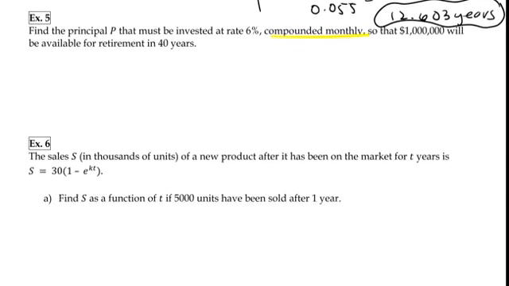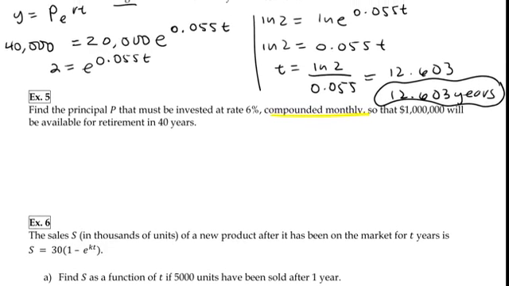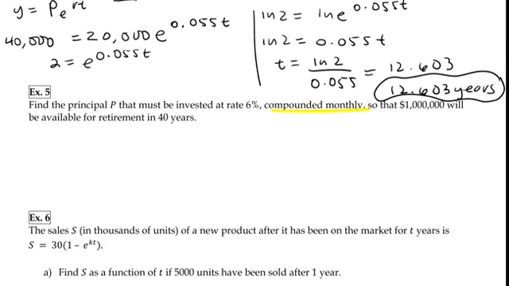Okay, on to 5. We are no longer compounding continuously. Now it's monthly. Okay, this is going to be kind of similar. Let me pull the other formula up from above. So what we end up with is on the left. We want $1 million, so we're going to put $1 million here. The question now says find the principal. So we have to say, what should we start with? Like, what should we invest now? So that's our unknown.